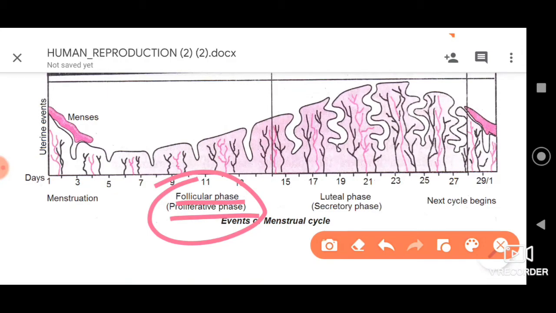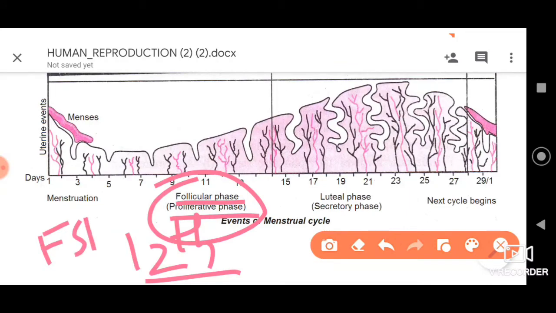So in the case of the ovary, where we have discussed the structure, I had told you there is a primary follicle. In fact, this primary follicle matures to form the Graafian follicle on the 12th day. 12th day, remember. So here also we require one hormone. We refer to that as the follicle stimulating hormone, for the pre-ovulatory phase to occur, for the maturation of the primary follicle into the Graafian follicle. We need FSH, dear friends.